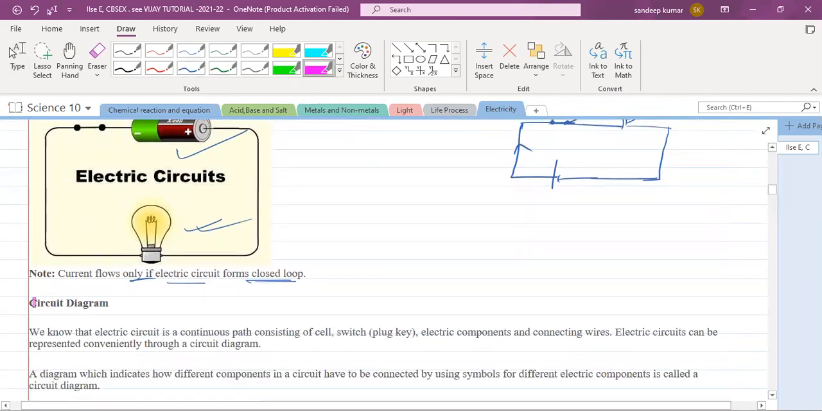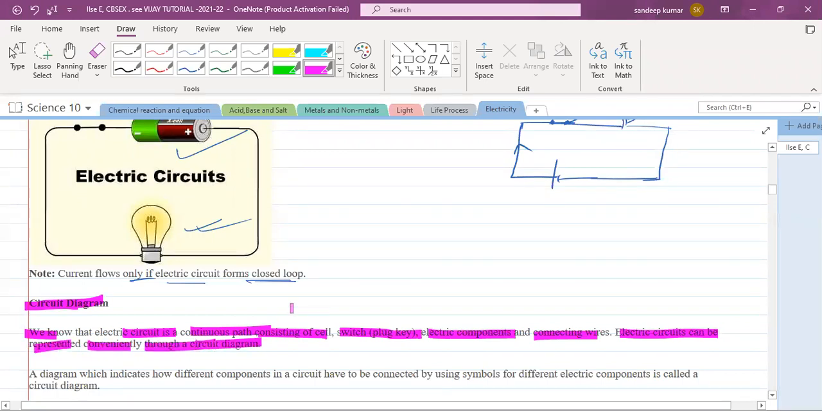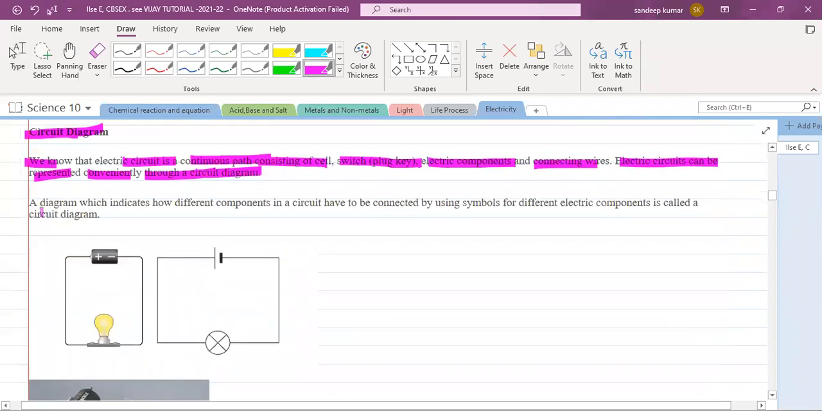Next, we talk about circuit diagrams. So we know that an electric circuit is a continuous path consisting of a cell, a switch, that is a plug key, electric components, and connecting wires. Electric circuits can be represented conveniently through a circuit diagram. A diagram which indicates how the different components in a circuit have to be connected, by using symbols for the different electrical components, is called a circuit diagram.